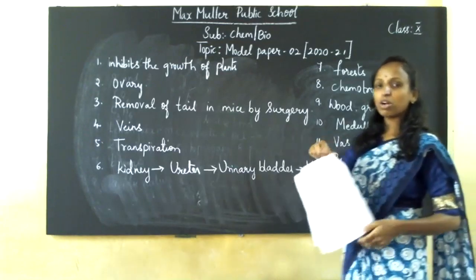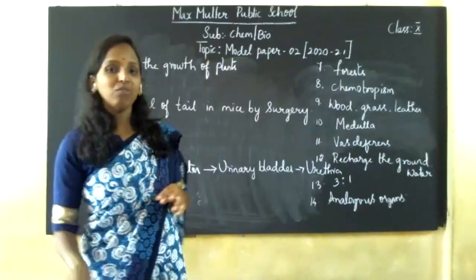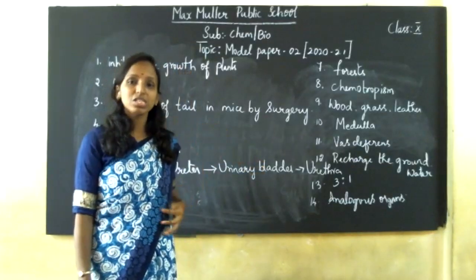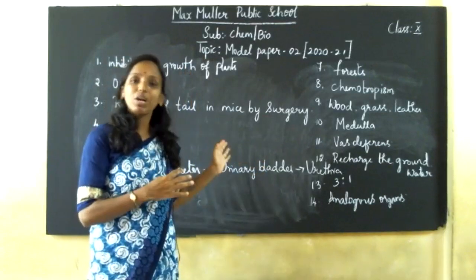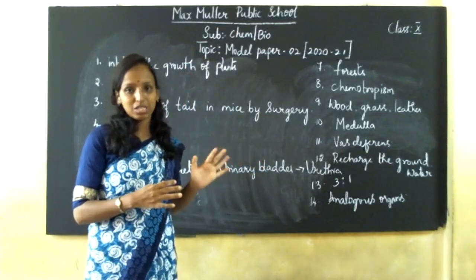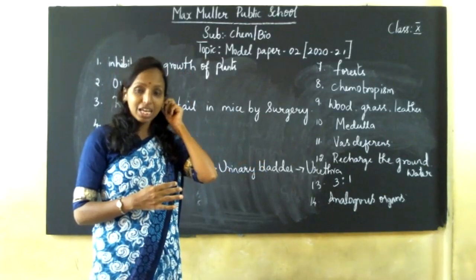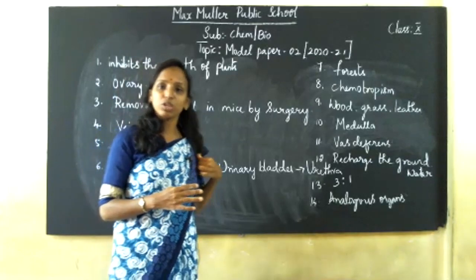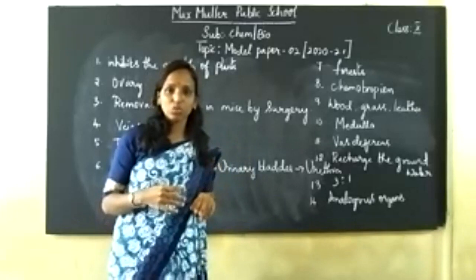Okay. So this is your model paper 2, children. As I told you, there are 12 marks in your chemistry and 14 questions in your biology. So go through these questions. I can tell you, not the same type of questions, such kind of questions will be asked. Be prepared. Go through your textbooks also and diagrams also. Don't think that you won't have questions from your diagrams. Even based on the diagrams they may ask you questions.